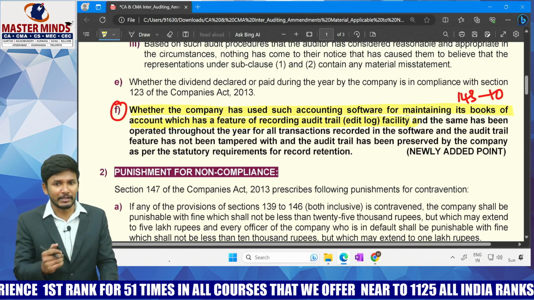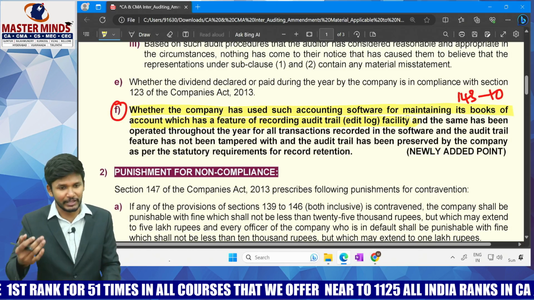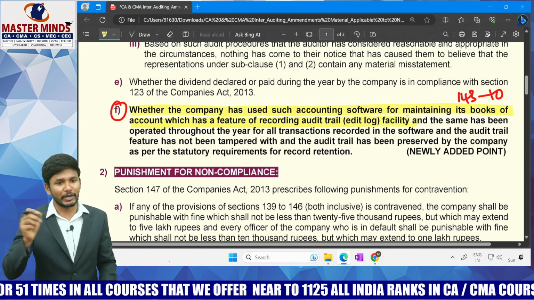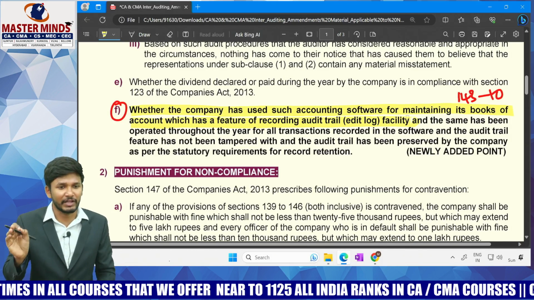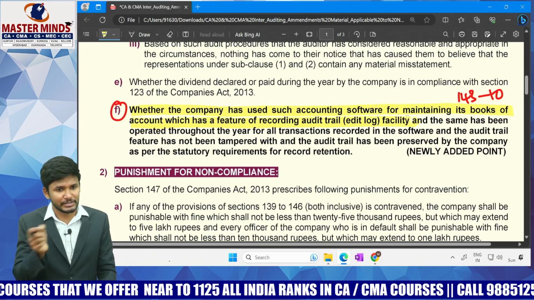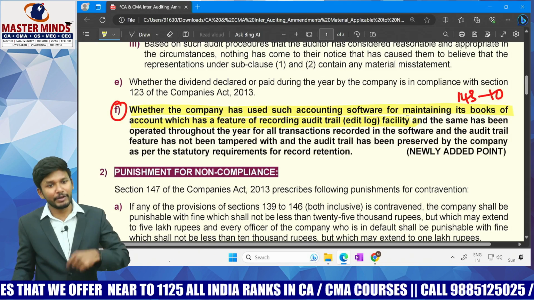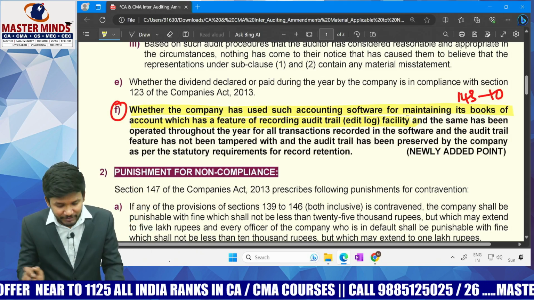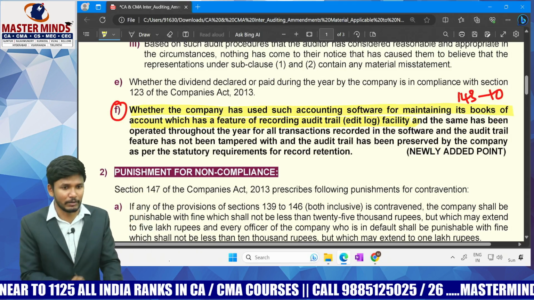So what is this audit trail, sir? What is this edit log facility? Before that, what they are trying to tell indirectly is that as a chartered accountant, as an auditor, you try to write whether the company is using a software for accounting or not. Are they following manual methods or automation? You are supposed to report on that. If they are following automation, whether that accounting software has a feature of audit trail, that is nothing but edit log.